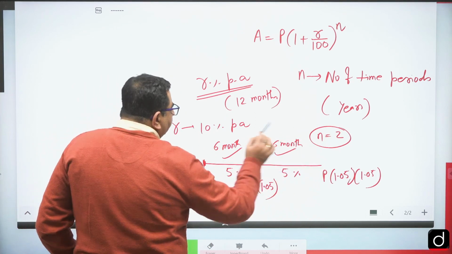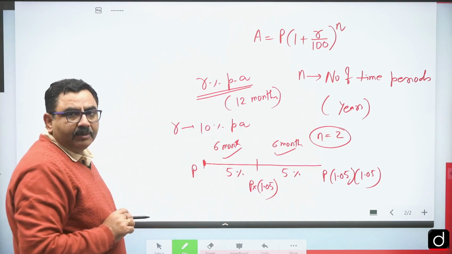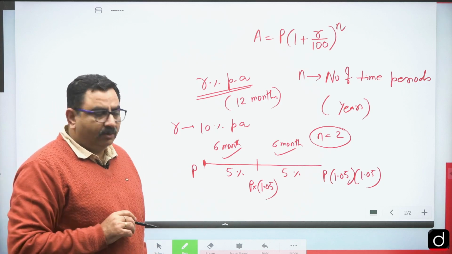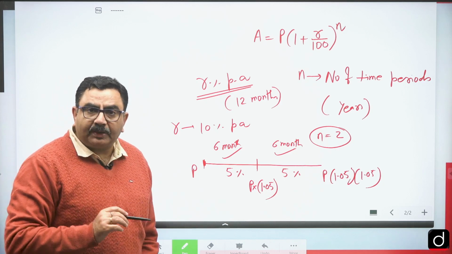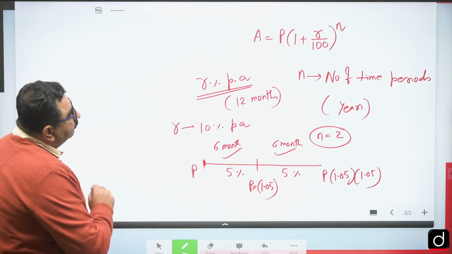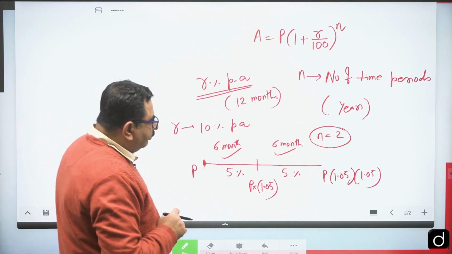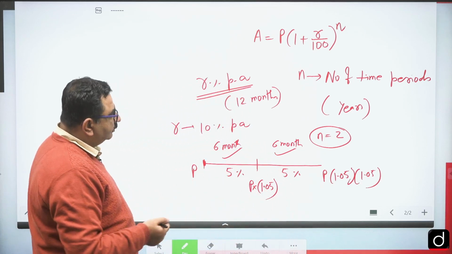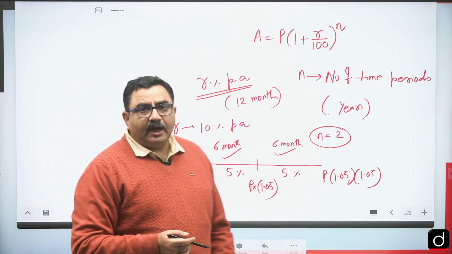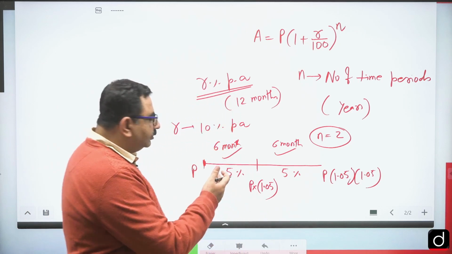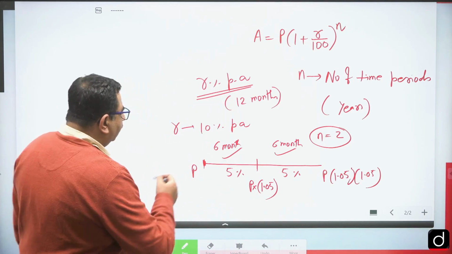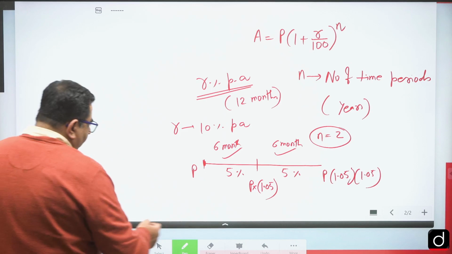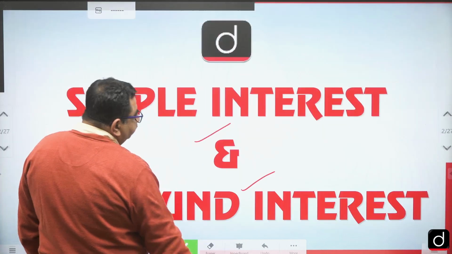If n is 4, then in general we can say R becomes one-fourth of the original one, where the original means per annum. So that much is the idea of simple interest and compound interest. More in length, simple interest and compound interest, I have already discussed with you in the classes. Now let's move further and see the questions.